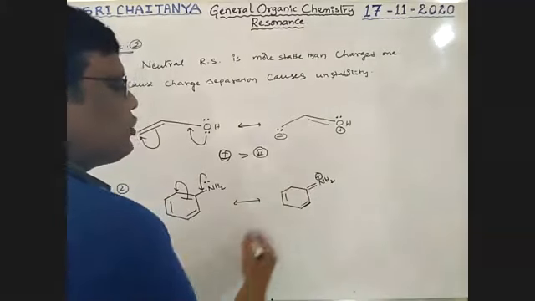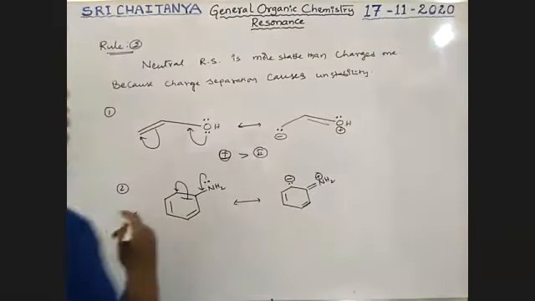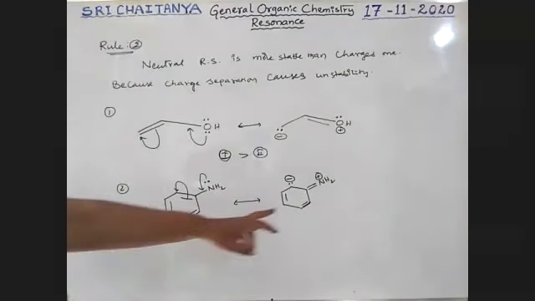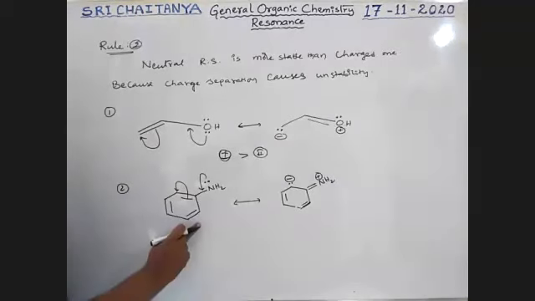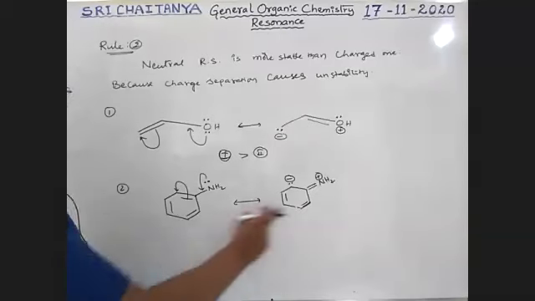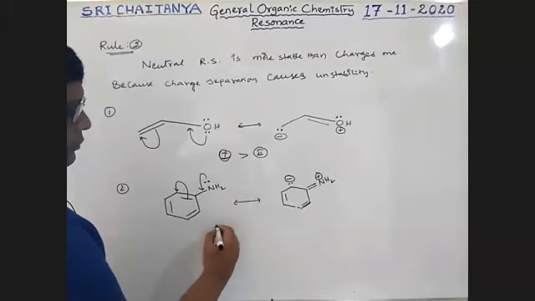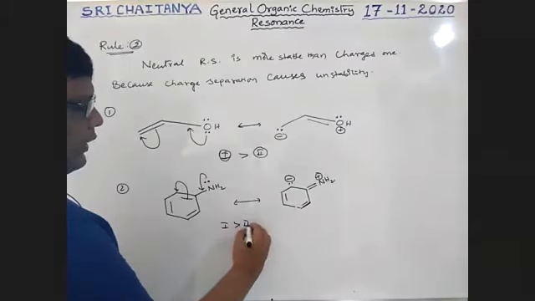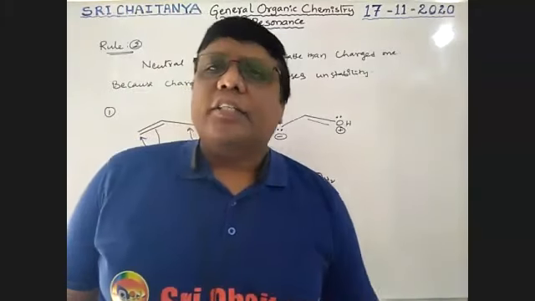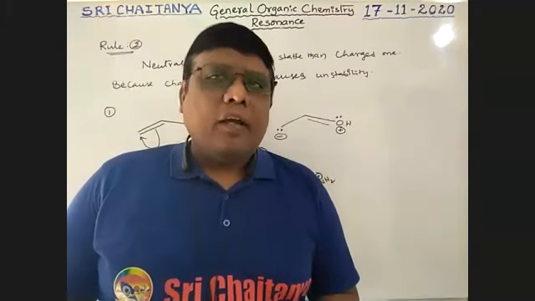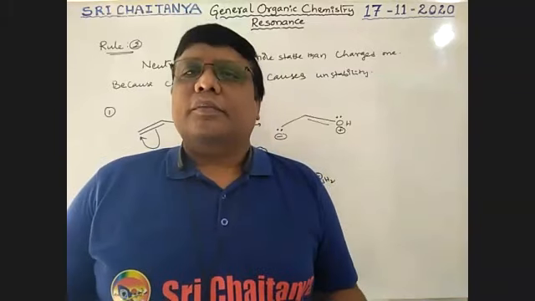This nitrogen gets a positive charge and this oxygen gets a negative charge. Which one is more stable, 1 or 2? Yes, 1. It is chargeless, and the other is the charged one. So 1 is greater than 2. Structures with charge and without charge are compared, and the no-charge molecule is more stable.